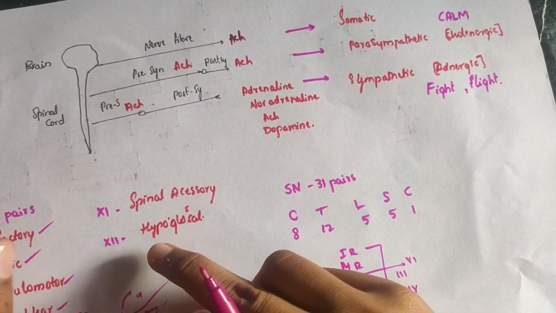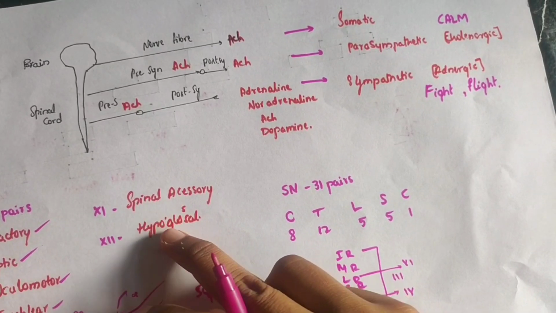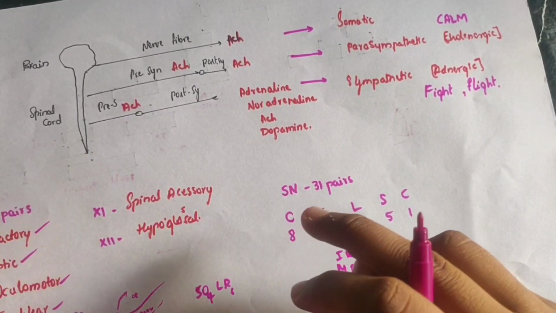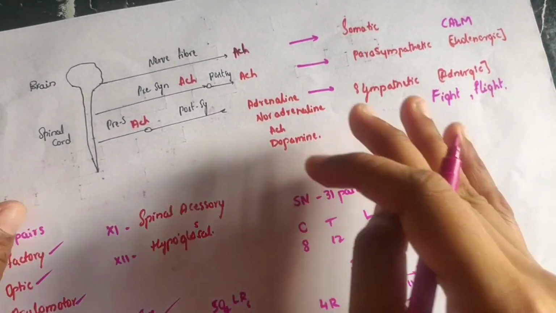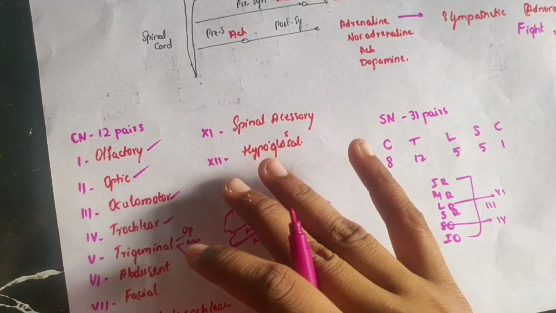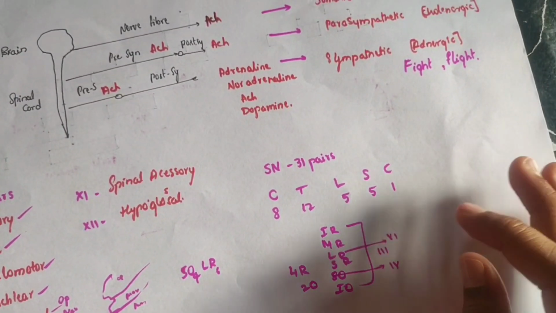And the 12th nerve, hypo means below, glossus means tongue, below the tongue it comes out. So this is known as the hypoglossal nerve. And it gives motor innervation to many muscles. And this is all you learned about the cranial nerves. There are 12 pairs of cranial nerves and the functions of each cranial nerve. Now we'll see about the spinal nerves.